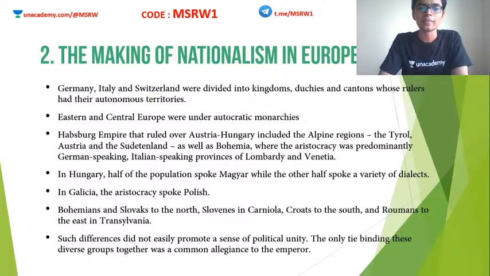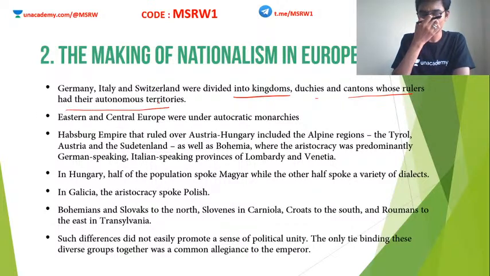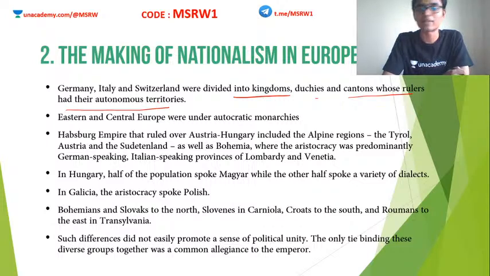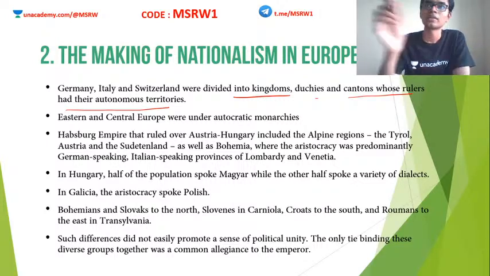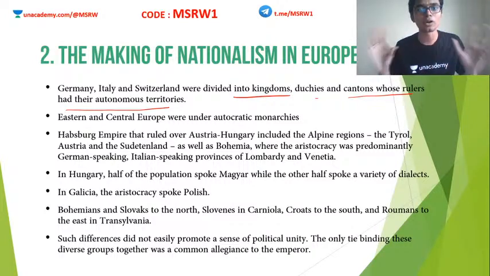Now let's see what else is happening in Europe. So the making of nationalism in Europe. Germany, Italy, Switzerland were divided into kingdoms, duchies and cantons, whose rulers had autonomous territories. At this time, there was no country like Germany. Germany did not exist at this time. Italy also did not exist. Switzerland also was not there.